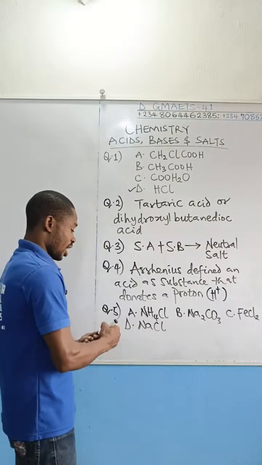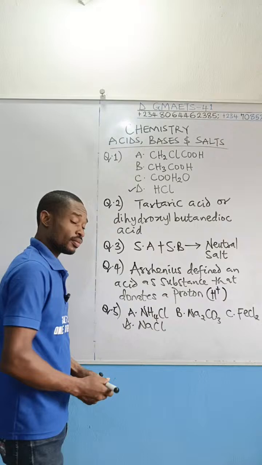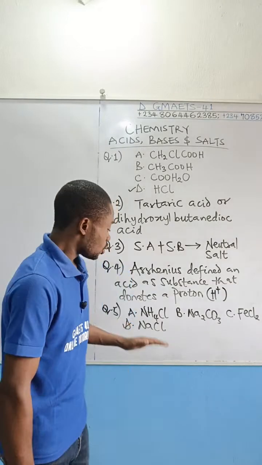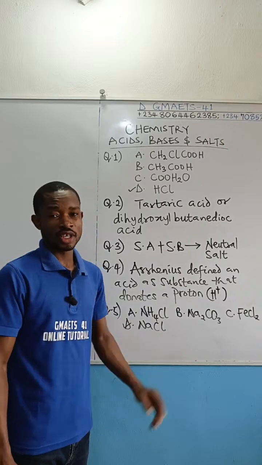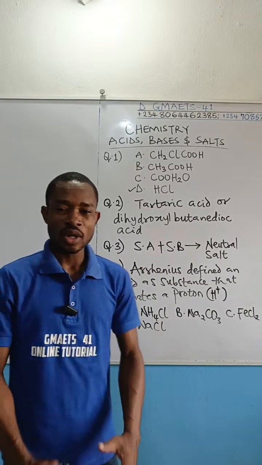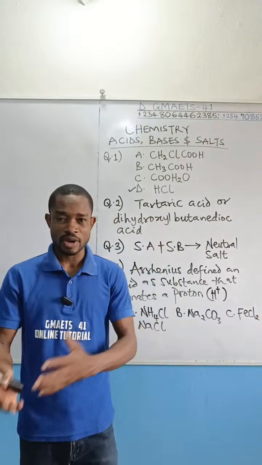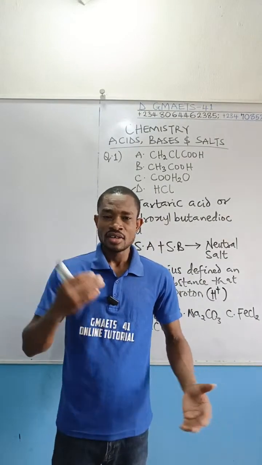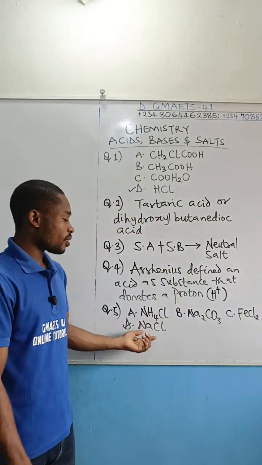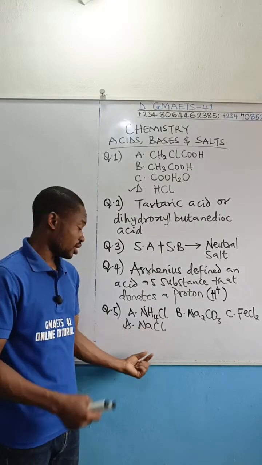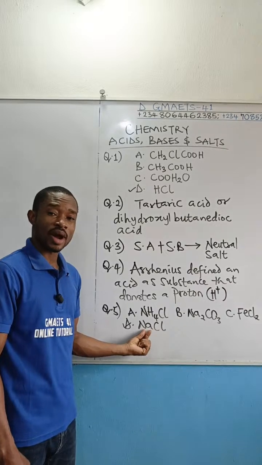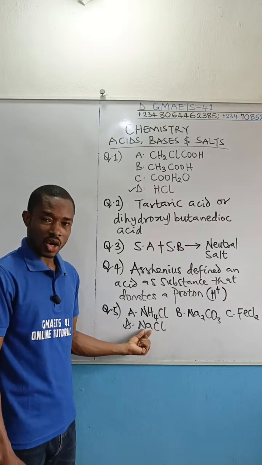The correct answer is option D. Sodium chloride in solution will be neutral to litmus paper. Now you want to remember the reason for that. I explained all of this in our physical class. The reason is because sodium chloride is formed from a strong acid and a strong base. The strong base that produces sodium chloride is sodium hydroxide, caustic soda.